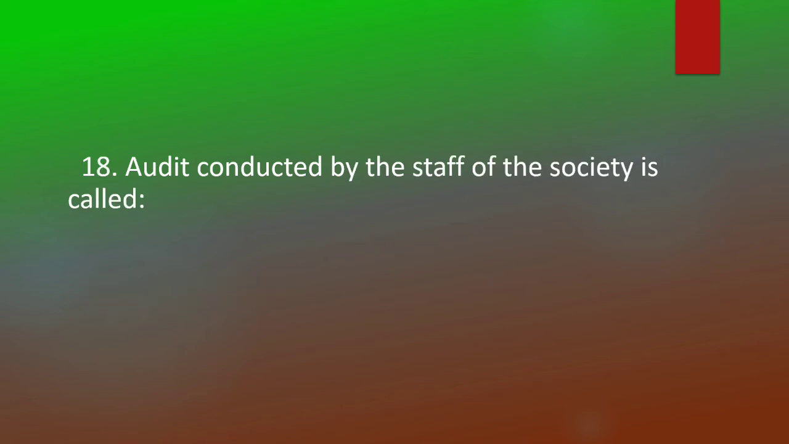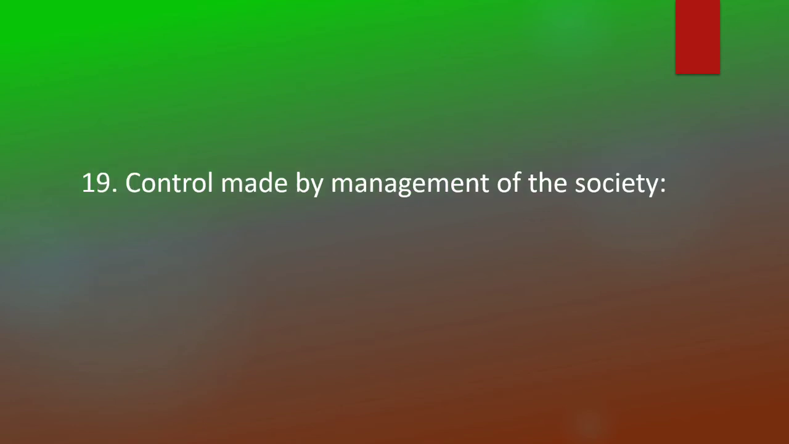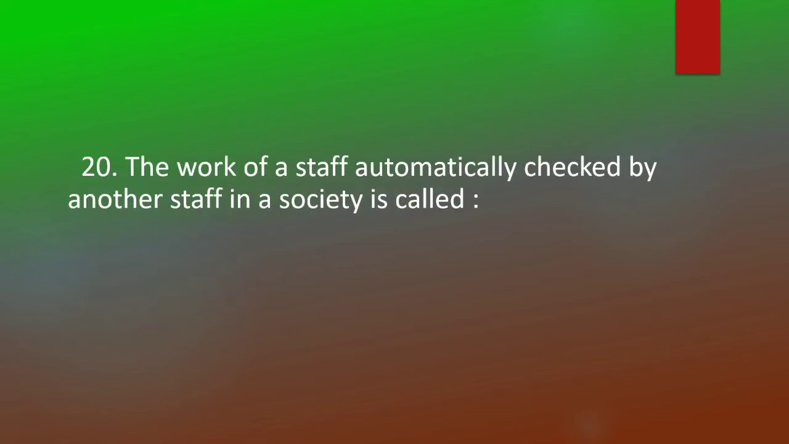Audit conducted by the staff of the society is called internal audit. Control made by management of the society is internal control. The work of a staff automatically checked by another staff in a society is called internal check.